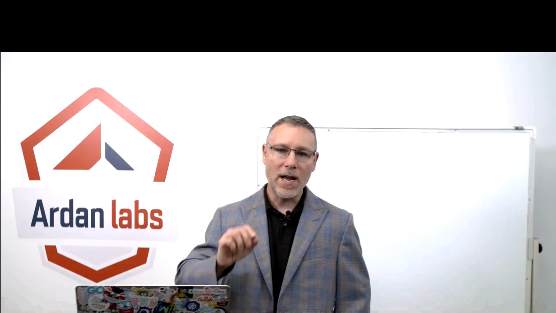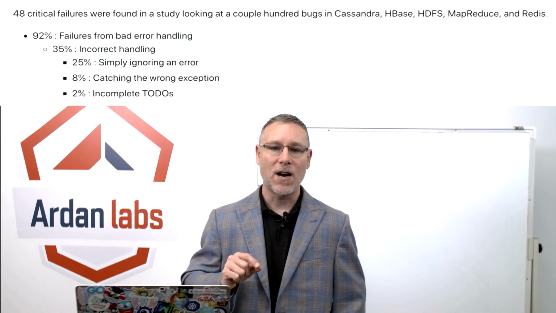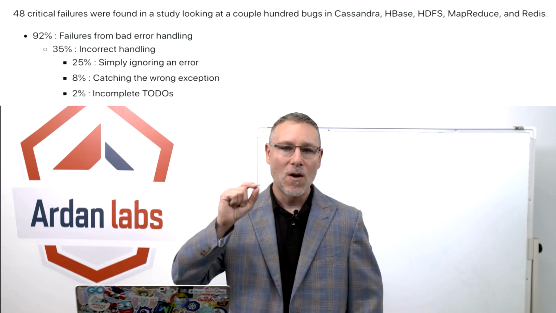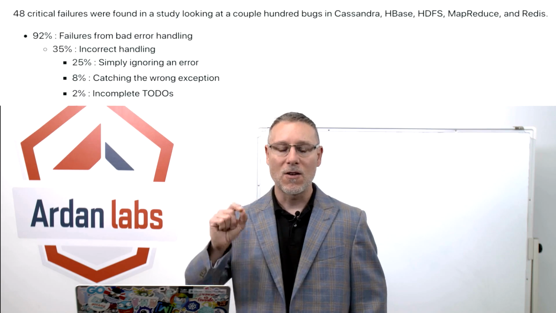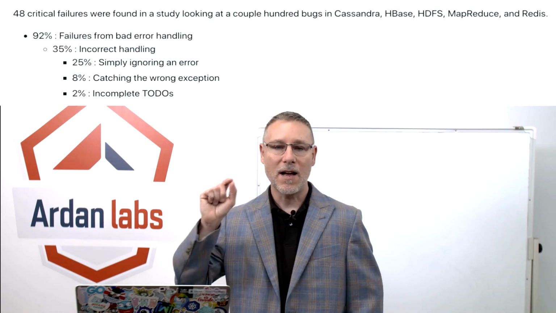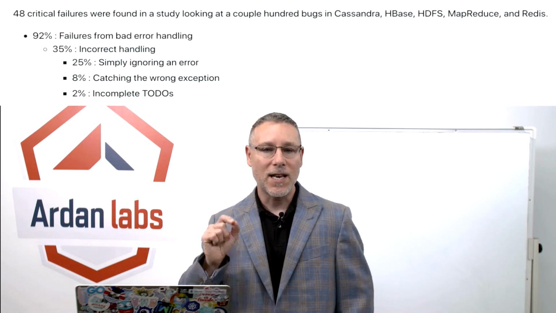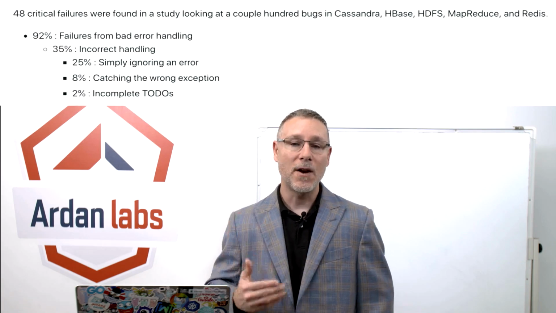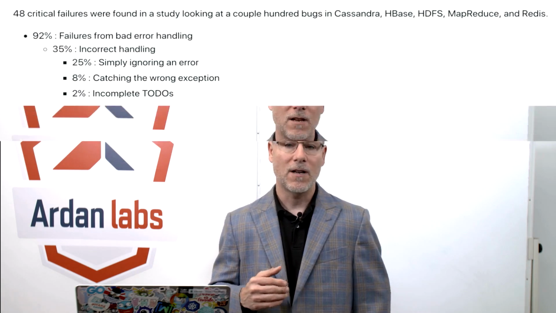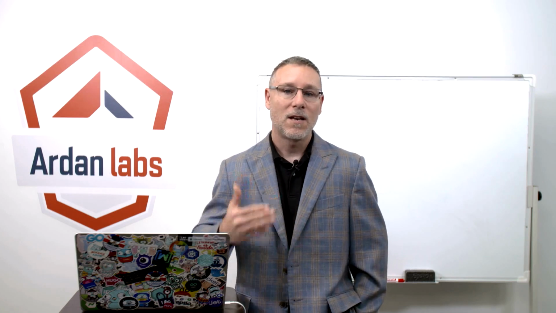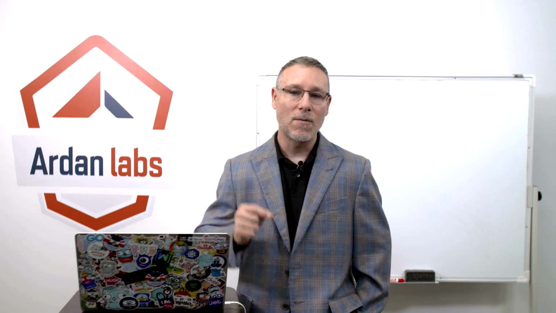But there was a study done where 48 critical failures that caused software to crash and burn were looked at. One of them is Redis. I mean, think about how much Redis is used in products throughout the planet, right? And Redis was part of this study. And what they discovered is that out of those 48 critical failures, 92% could have been avoided with just better error handling. So I think Go has it right with the idea of error handling, because it's going to lend itself and help with a lot more integrity.